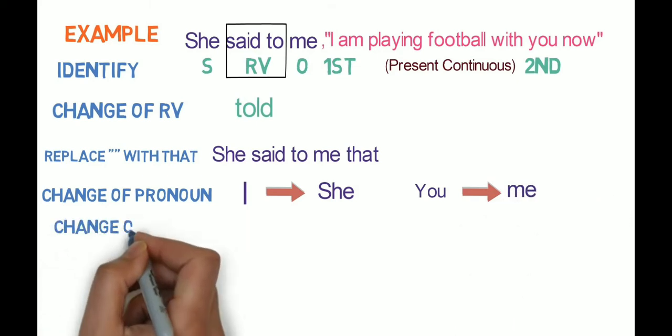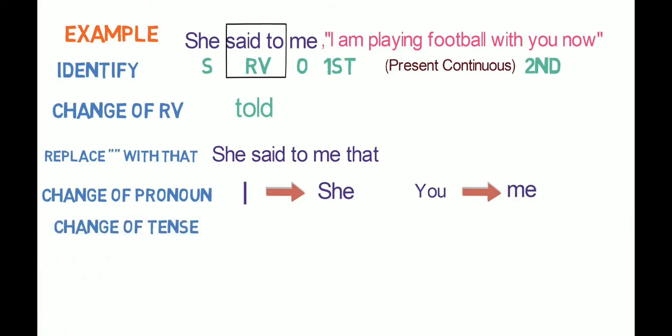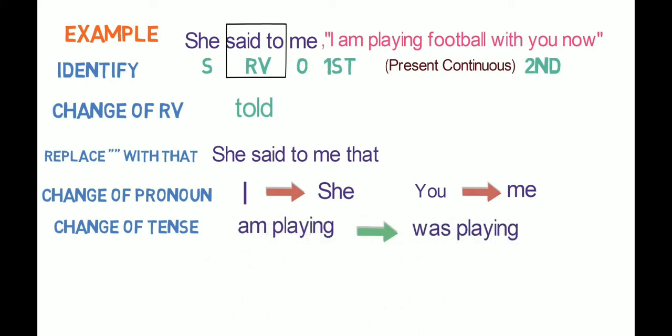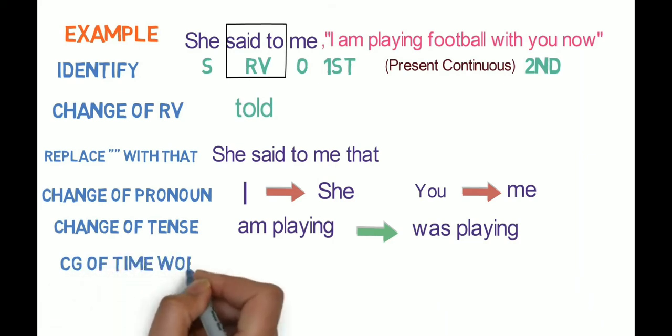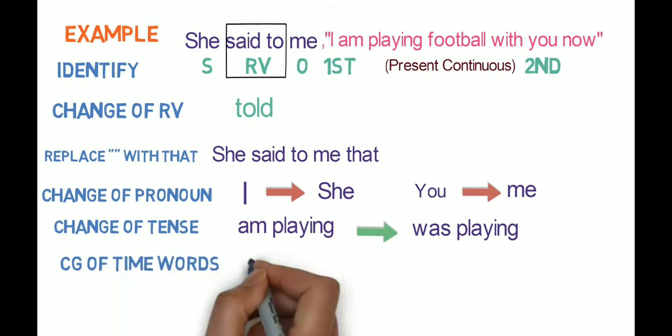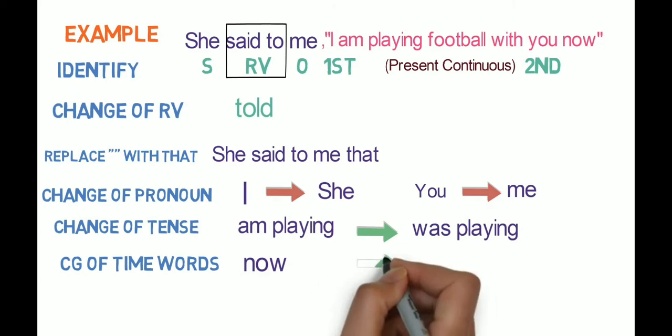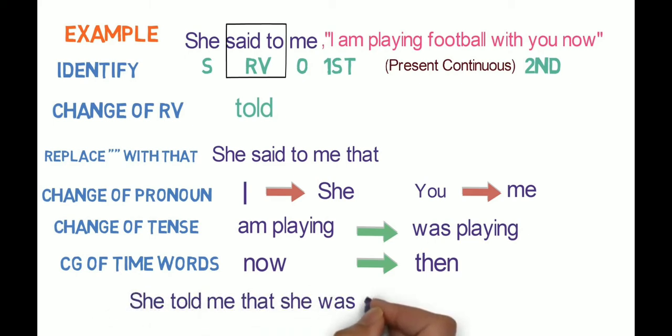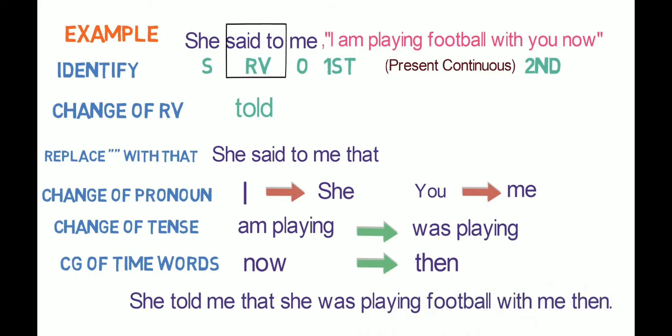Fifth step is change of tense. Here the tense is present continuous, so it gets converted to past continuous. In this case, am playing will be converted to was playing. And the sixth step is change of words denoting time. Here the word now indicates nearness. It will be converted to then, which is showing distance. And bingo, the final outcome is indirect speech, which is: she told me that she was playing football with me then. I hope you have understood all these 6 steps.